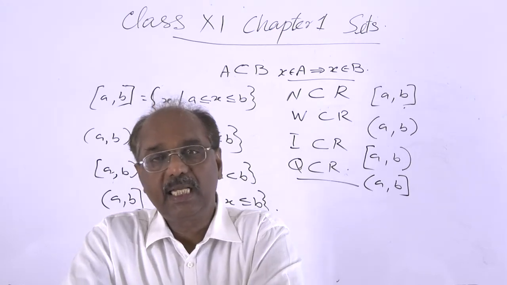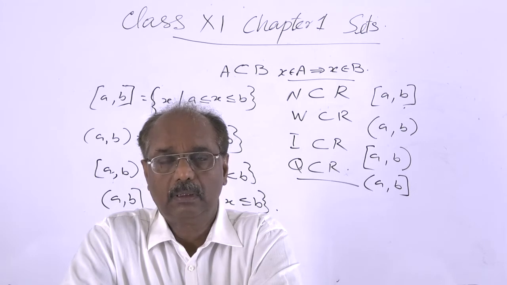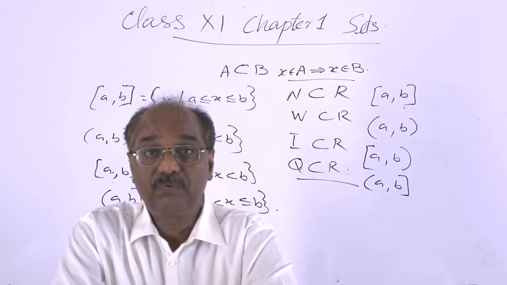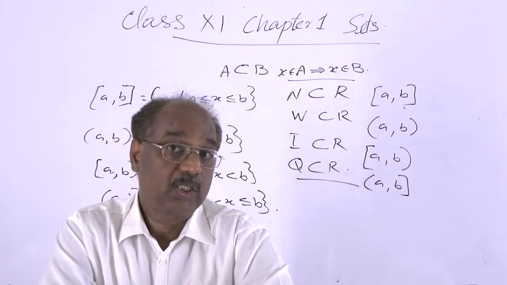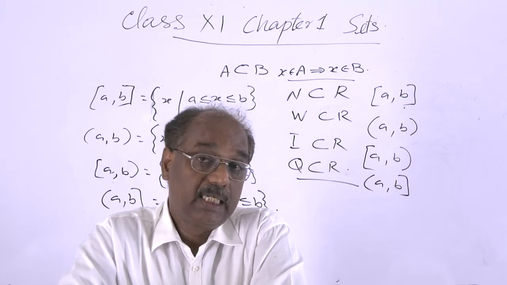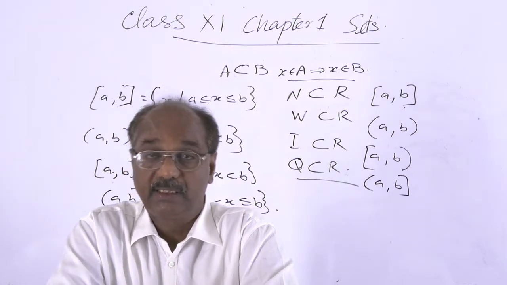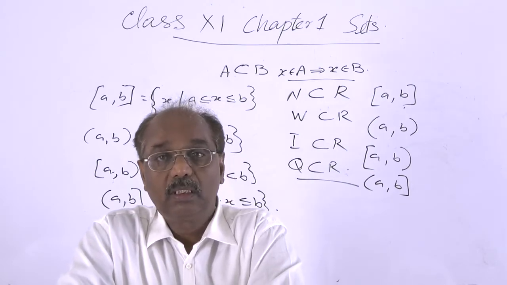This A and B can be any real number. But remember that in the case of intervals, we cannot exclude a real number in between the end points. We can exclude the end points if we want.